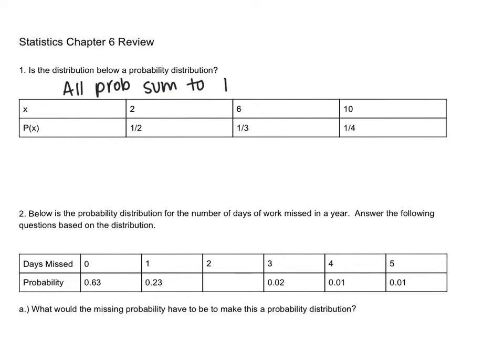And it doesn't. It actually is over 1. When we add them all together, we get 13 over 12, or 1.083 repeating. So it is not a probability distribution.